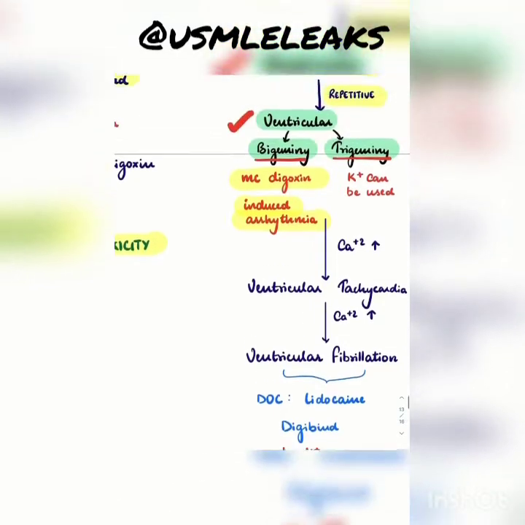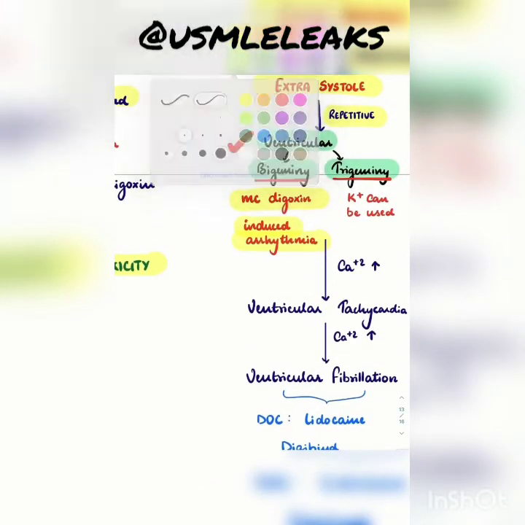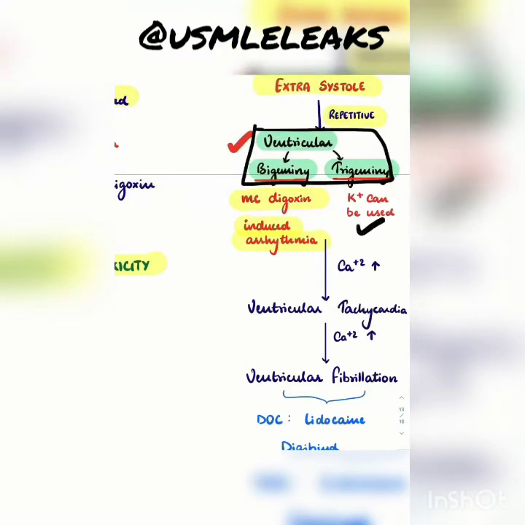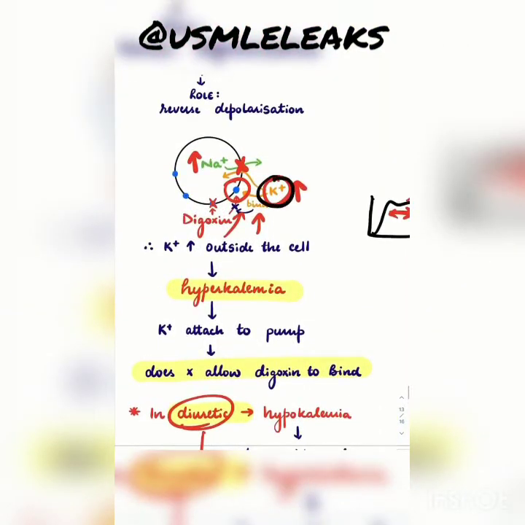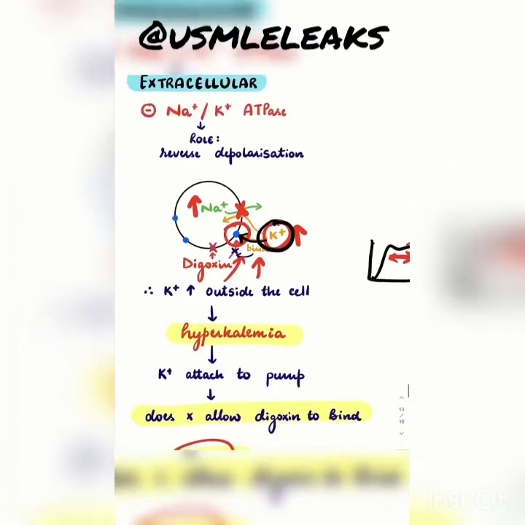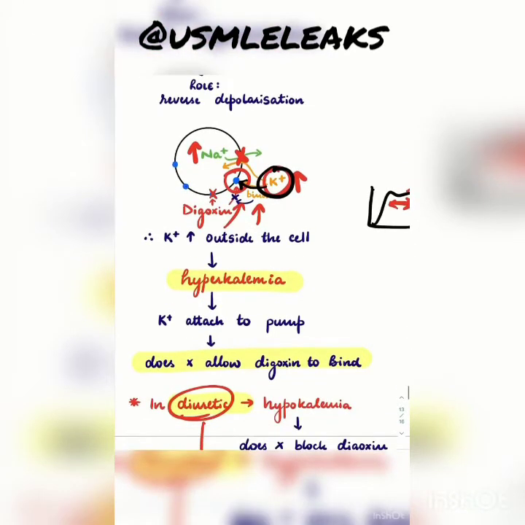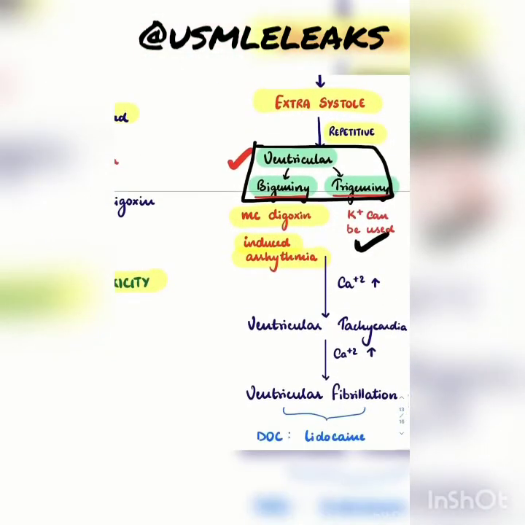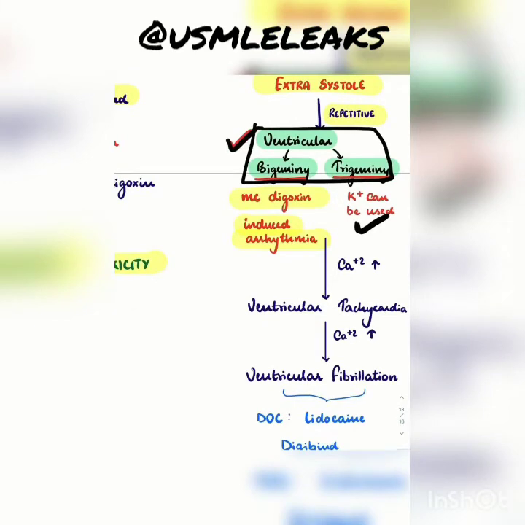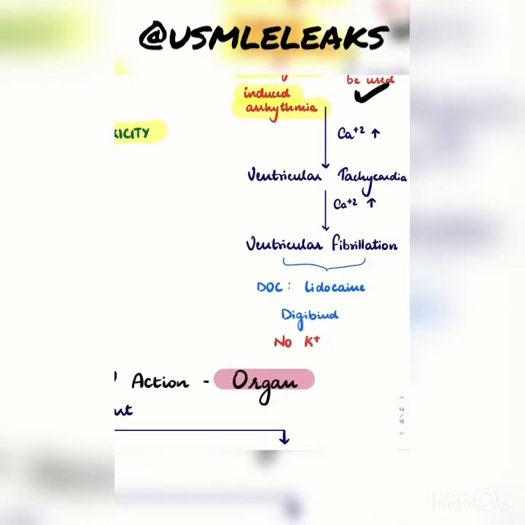Now there's one more important thing. To treat ventricular trigeminy and bigeminy, you can use potassium. Why? Since we already studied that potassium binds to the sodium potassium ATPase and prevents digoxin from binding further, potassium prevents digoxin toxicity. So you can use it in ventricular bigeminy or trigeminy because these are not life-threatening arrhythmias. But ventricular fibrillation is a life-threatening situation. It is caused in toxicity of digoxin.